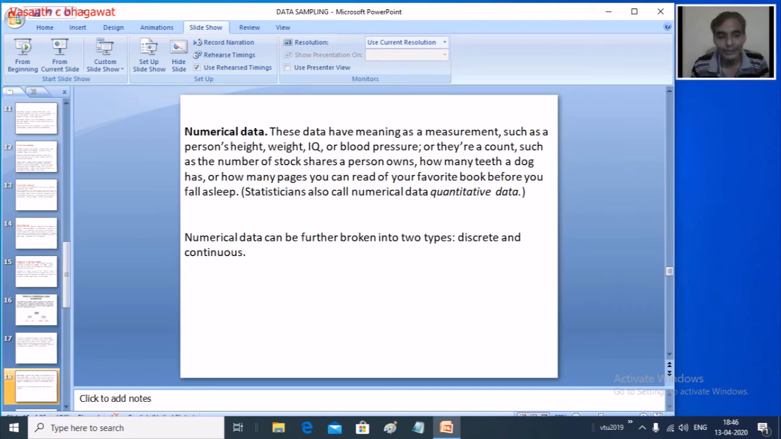So the first type of data is categorical data. The next type of data is called quantitative data, numerical data. Generally these data have the meaning of measurements. Like, for example, the height of a person, weight, age, marks, salary, temperature, all these are examples of numeric data.